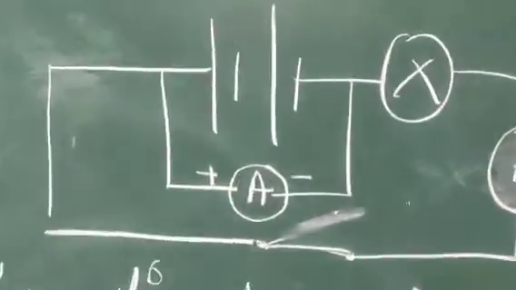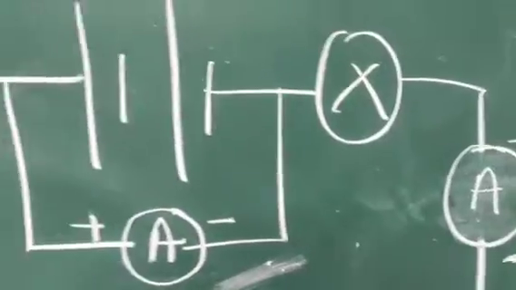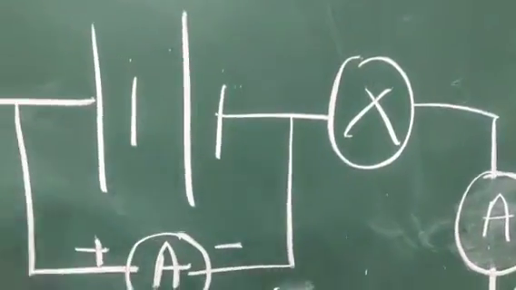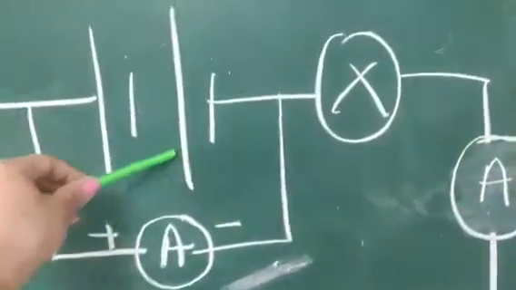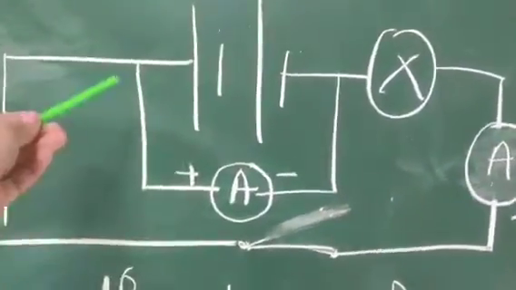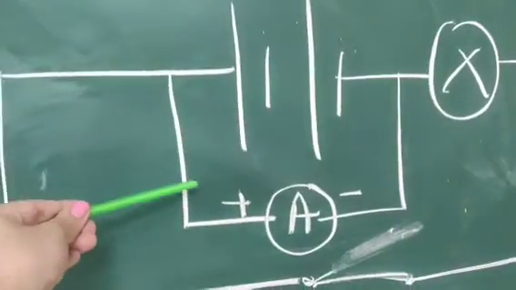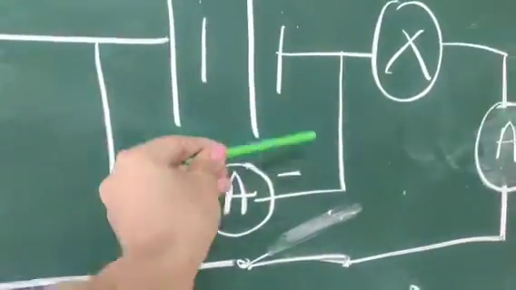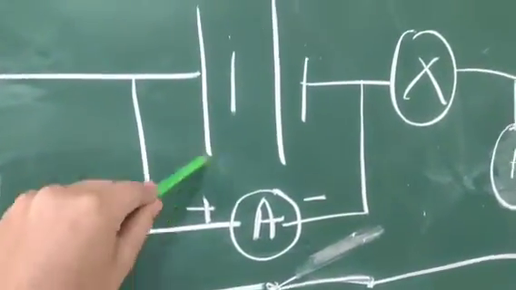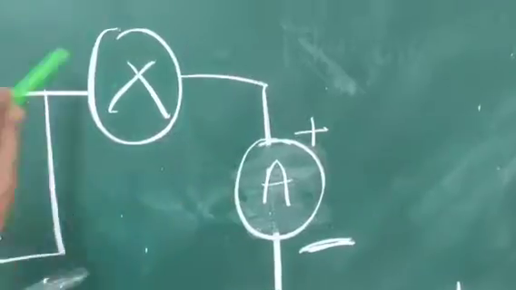not in parallel. For example, see, this is our circuit. Okay, so here I place the ammeter in two ways. See, the first way is series, line-wise. First comes a battery, then a lamp, then an ammeter. So they are in line. But if we place the ammeter in parallel to the battery, this is known as the parallel form. This is not series form. We place the wire here and we put the ammeter in parallel to the battery. But we don't do it like this in the case of an ammeter. For an ammeter, we have to place it in series.